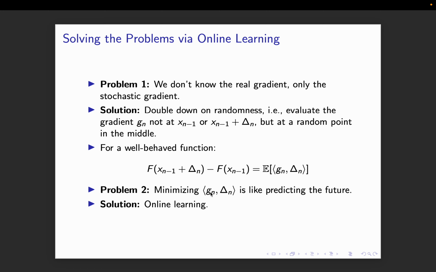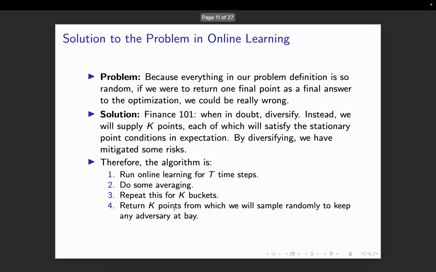So minimizing the inner product between Gn and delta n is like predicting the future, and that's what I said about online learning. That's where we will bring online learning. Now another problem is, because everything in our problem definition is so random, if we want to return one final point as an answer to the optimization, we could be really wrong, because we only have stochastic gradient evaluations, not real gradient evaluations. So finance 101 is, when in doubt, diversify.